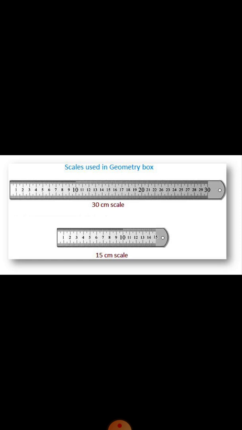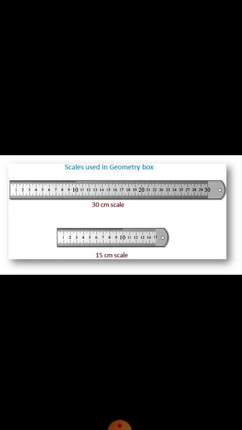On the second scale, there are numbers 1 to 15, they show centimeters, and the numbers 1 to 6 show inches. This is the standard unit of measuring length.